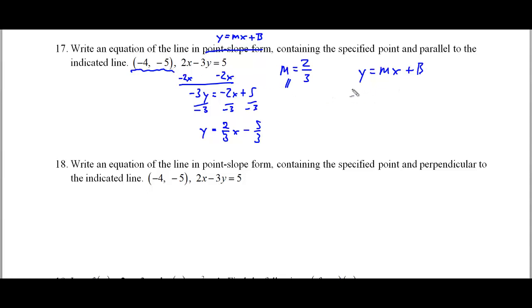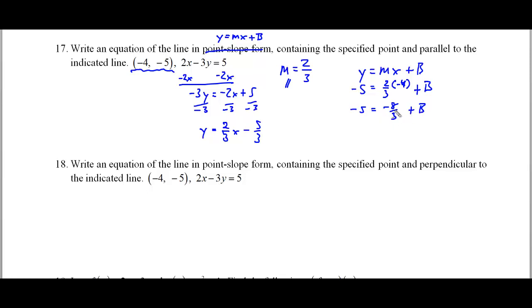So I'm going to plug in my y, which is negative 5. I'm going to plug in my m, which in this case is 2/3. I'm going to plug in my x, which is negative 4. And then I'm going to plug in my b, which is b. Okay, use a little multiplication of fractions, top times top, bottom times bottom, plus b.